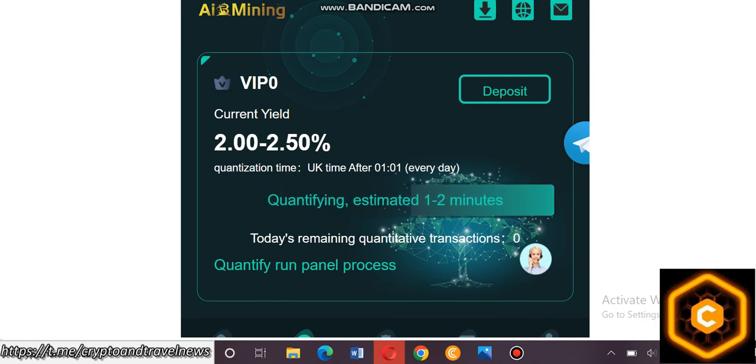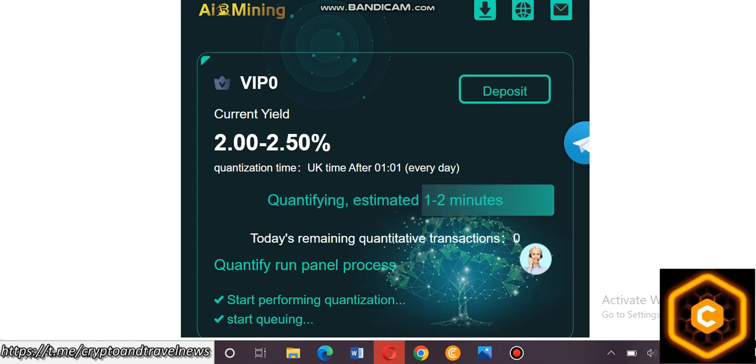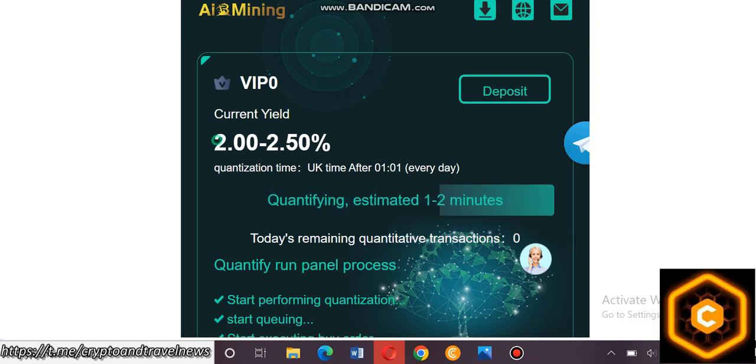After you buy the 21 VIP package and complete this, you can quantify two times. Here it shows you the rate, so don't miss out.